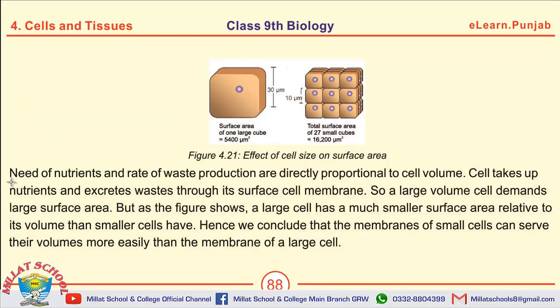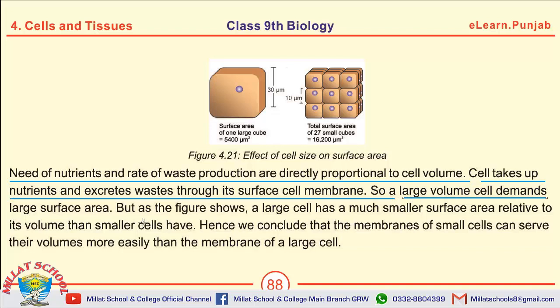The first one is need of nutrients and rate of waste production are directly proportional to cell volume. Cell takes up nutrients and excretes wastes through its surface cell membrane. A large volume cell demands large surface area. Membranes of small cells can serve their volumes more easily than the membrane of large cell.